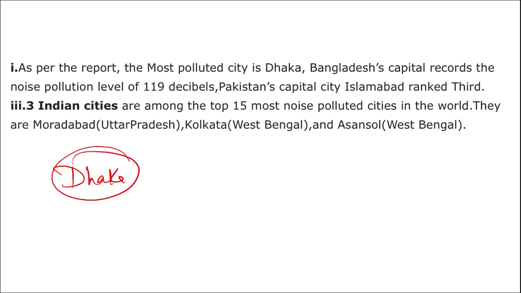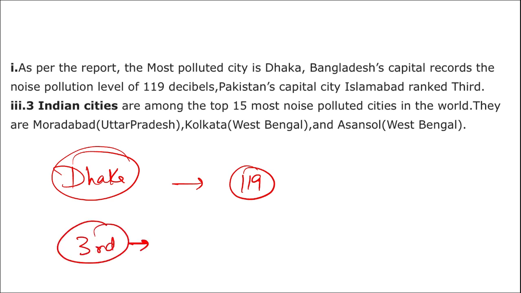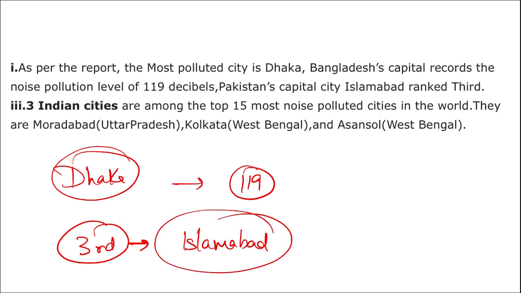Dhaka is the capital of Bangladesh. It has been recorded as the most noise polluted capital city in the world with 119 decibels. Third is Pakistan's capital city, Islamabad.